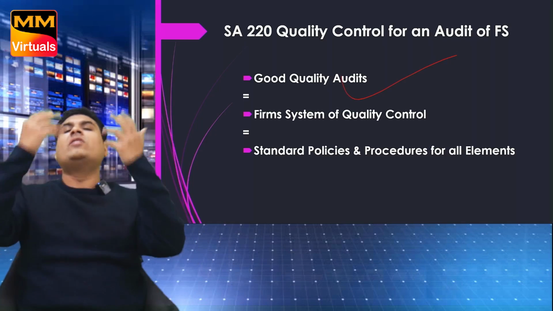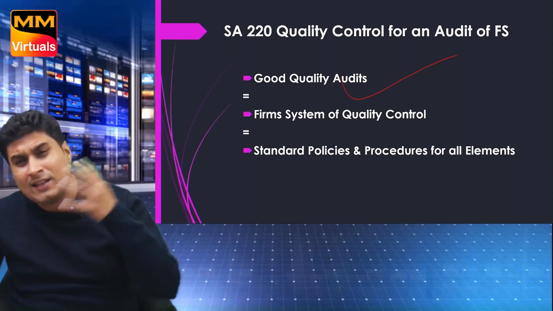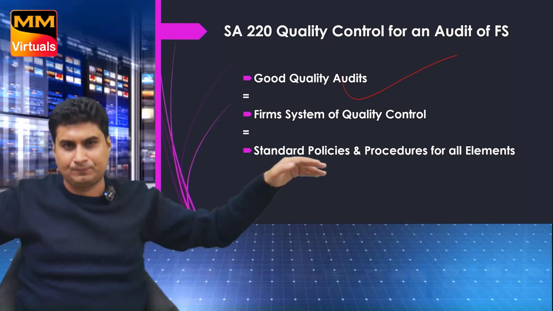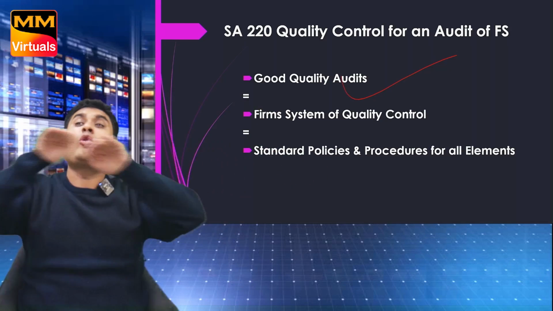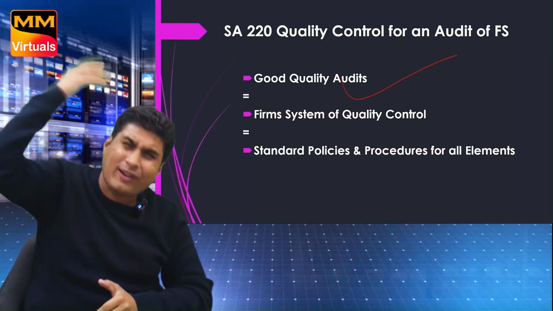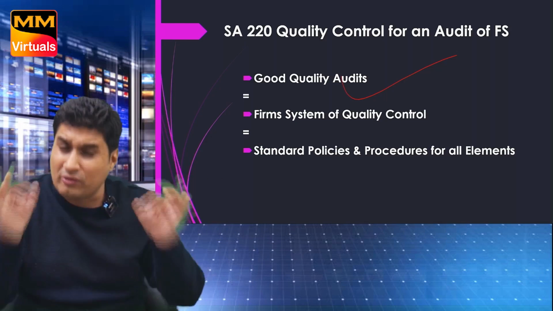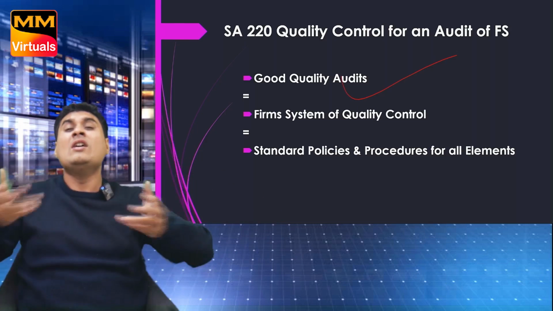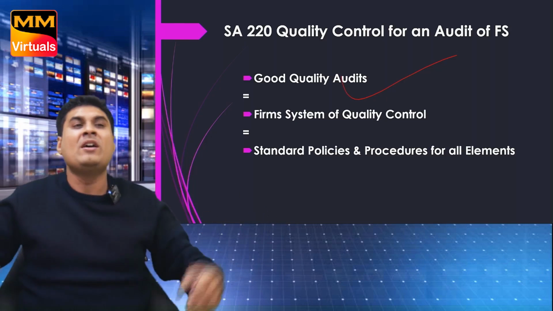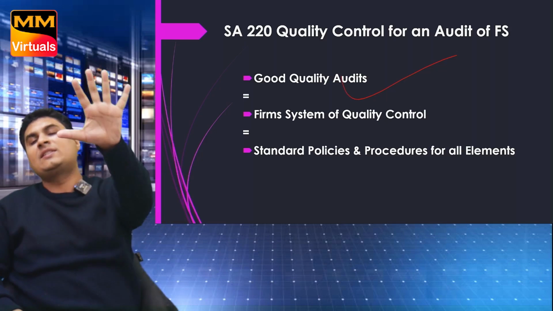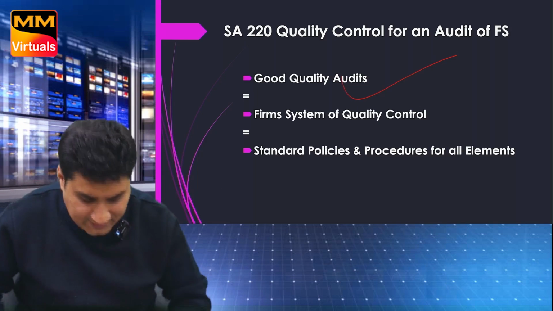Now go little reverse. If we follow standard policies and procedure, we are bound to follow greatest system of quality control. And once system of quality control is followed, of course audit has to be damn good. Are you clear? So we want good quality audit, so we will follow system of quality control. When can EY follow system? When they have standard policies, standard procedure. In how many areas? Six areas. Can we start? Yes sir, let's start.